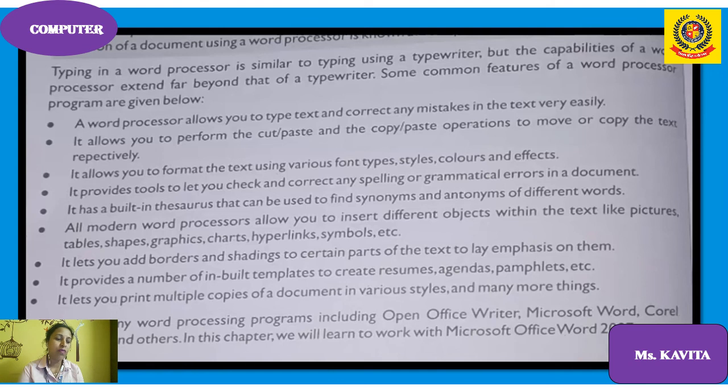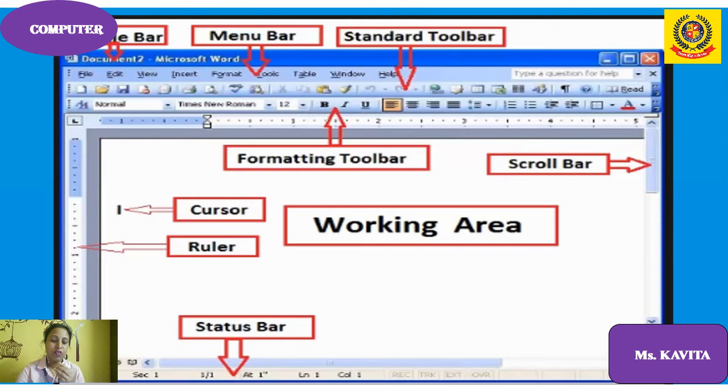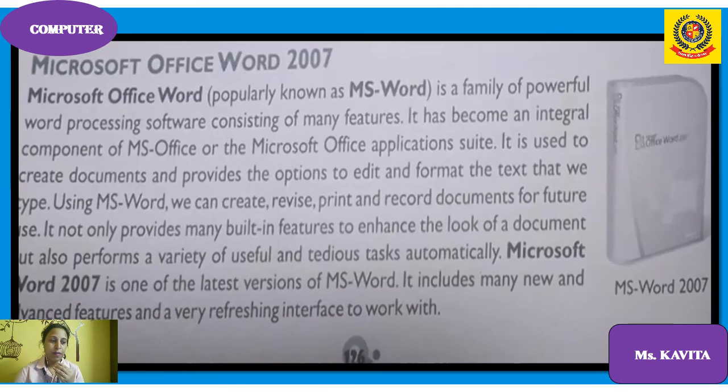There are many word processing programs including OpenOffice Writer, Microsoft Word, Corel WordPerfect and others. So in this chapter you will learn about MS Word, Microsoft Office Word 2007. Microsoft Office Word, popularly known as MS Word, is a family of powerful word processing software. It consists of many features. You must be knowing the features, you must be using MS Word.